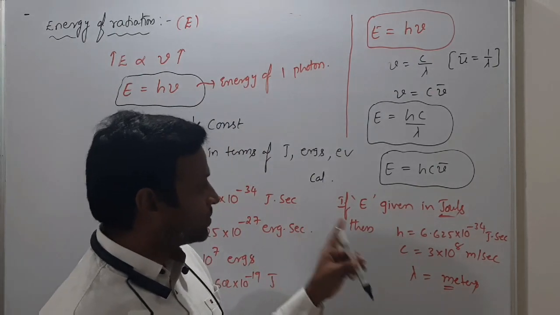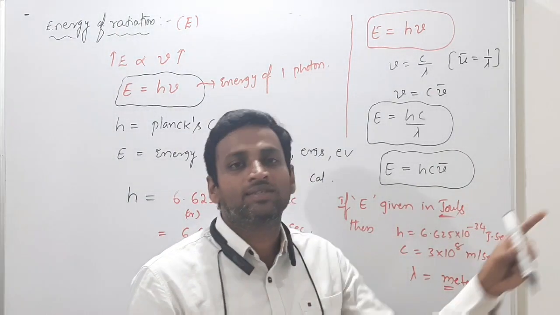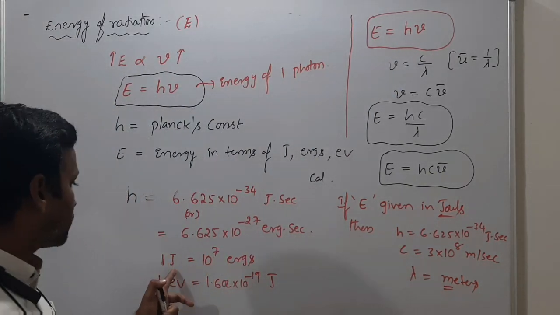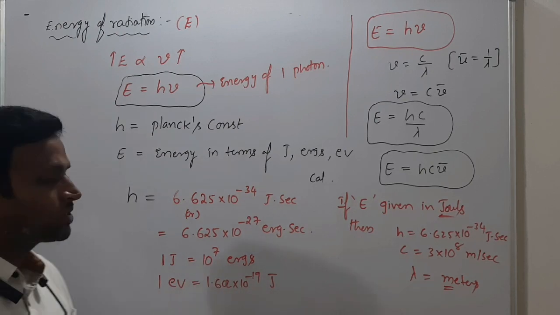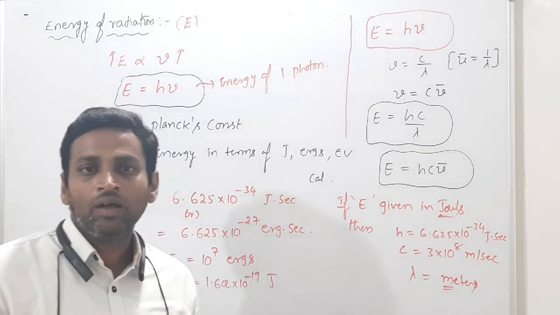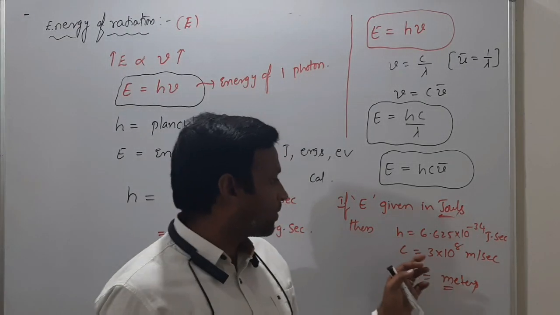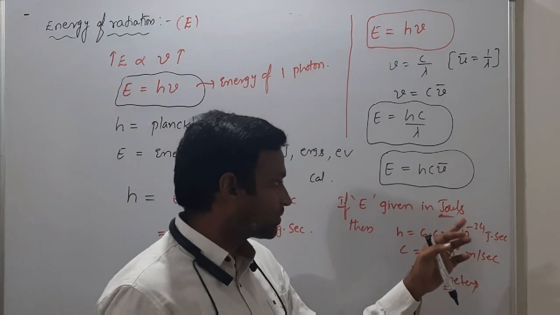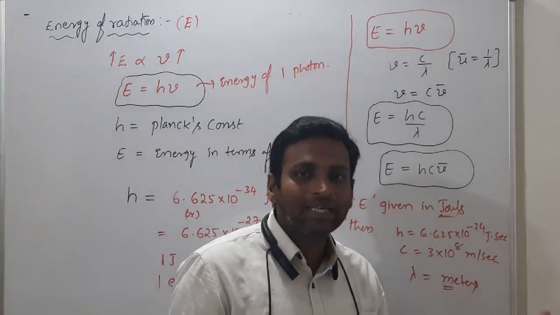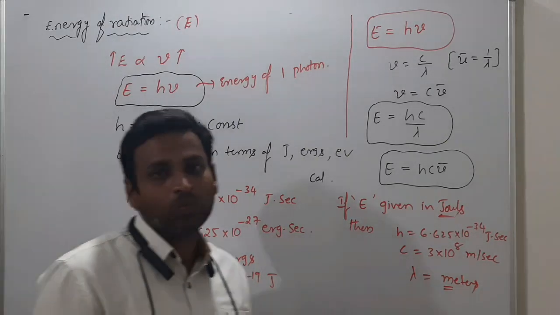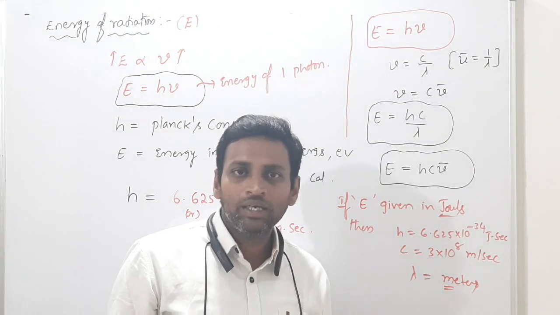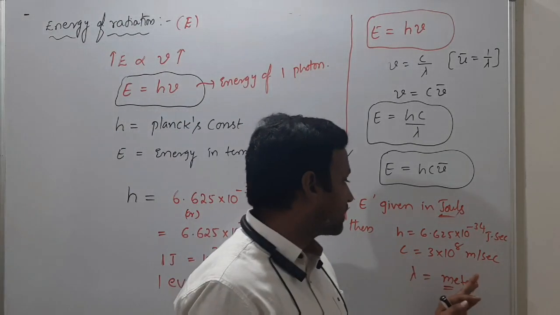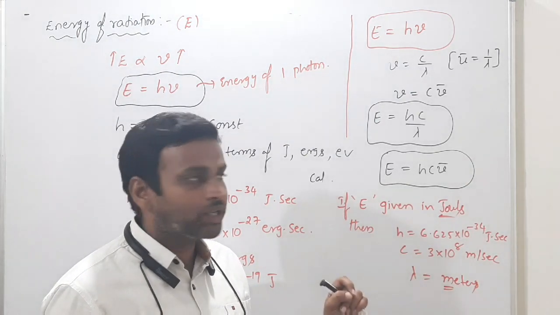If they are asking energy in ergs, then you can calculate like this and convert, 1 joule is equal to 10 power 7 ergs, I told you. Suppose energy options are given in calories, you have to convert, 1 calorie is equal to how much? 4.2 joules. So all those things are very important for solving numericals.